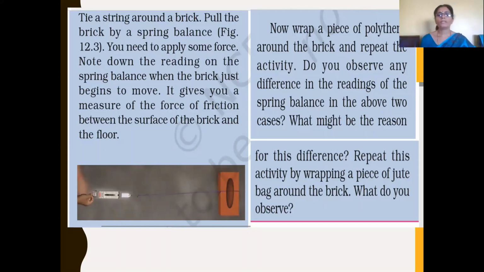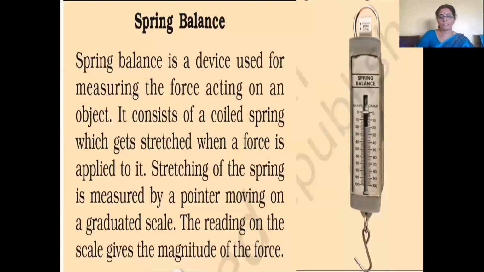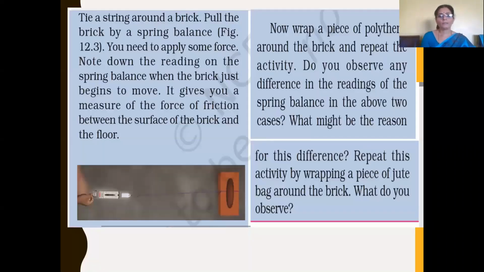Now we have to repeat the same activity, by wrapping a piece of jute bag around the brick. Now what we can observe is that the jute bag is rougher than the polythene. So here the frictional force will be more. So from this we can understand that the nature of the surface is one factor that affects friction. The rougher the surface, the more the friction.